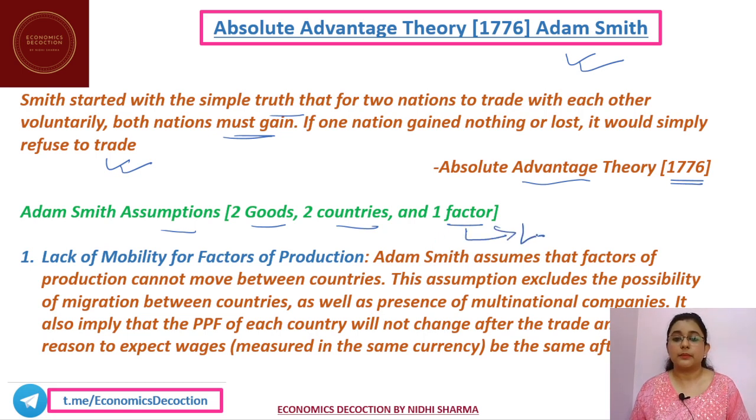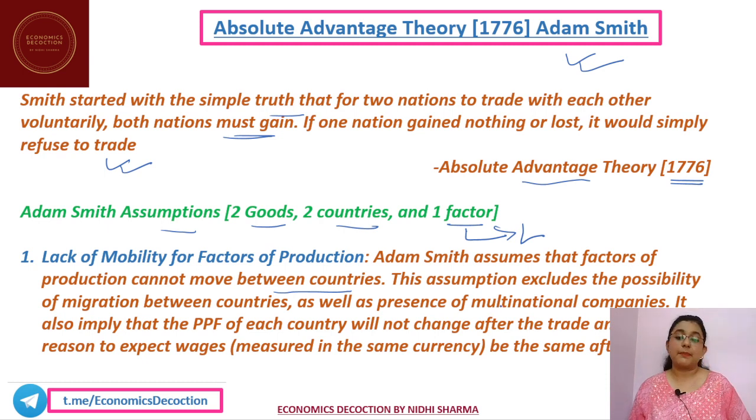It is labor. Okay, so the first assumption is the lack of mobility of factors of production. The factor of production, that means labor, is not mobile. Let's understand this in detail. Adam Smith assumes that factors of production cannot move between countries. This assumption excludes the possibility of migration between countries as well as the presence of multinational companies. It also implies that the PPF of each country will not change after the trade, and there is no reason to expect wages measured in the same currency to be the same after trade.